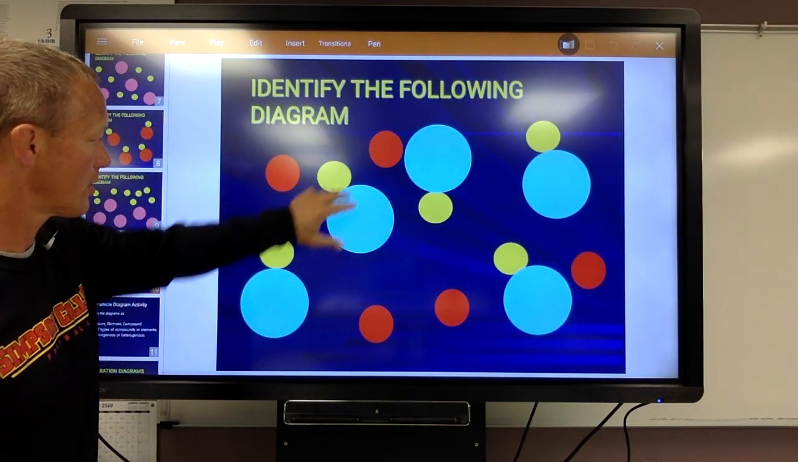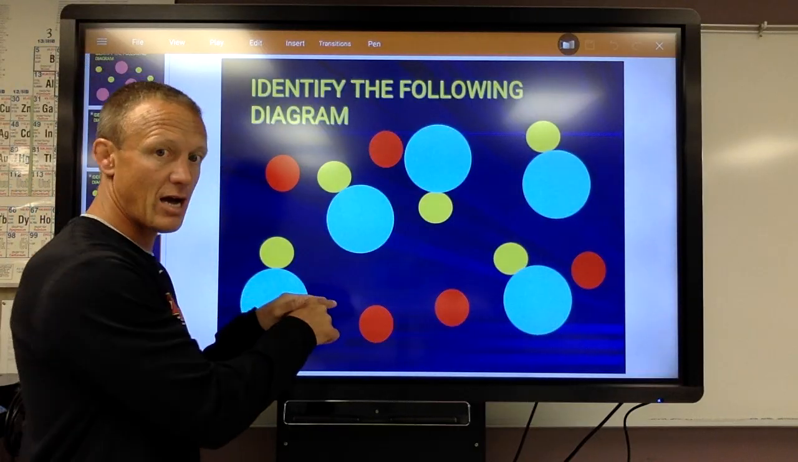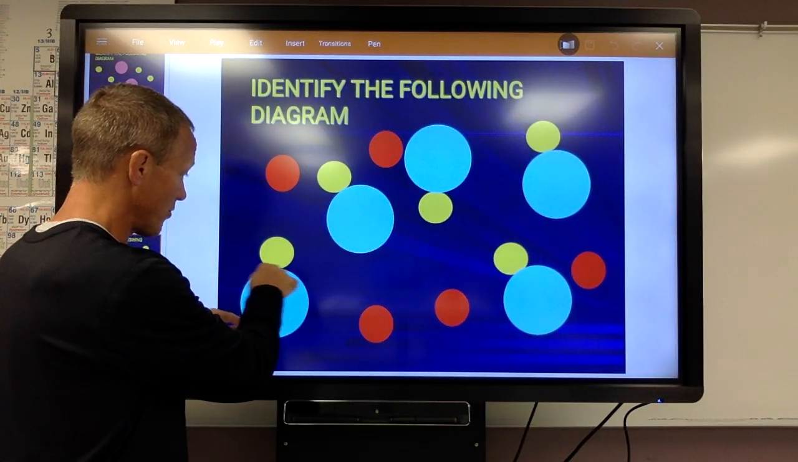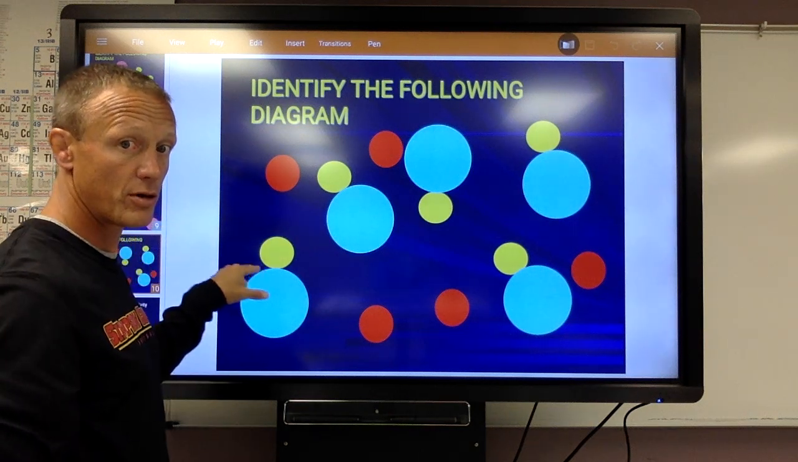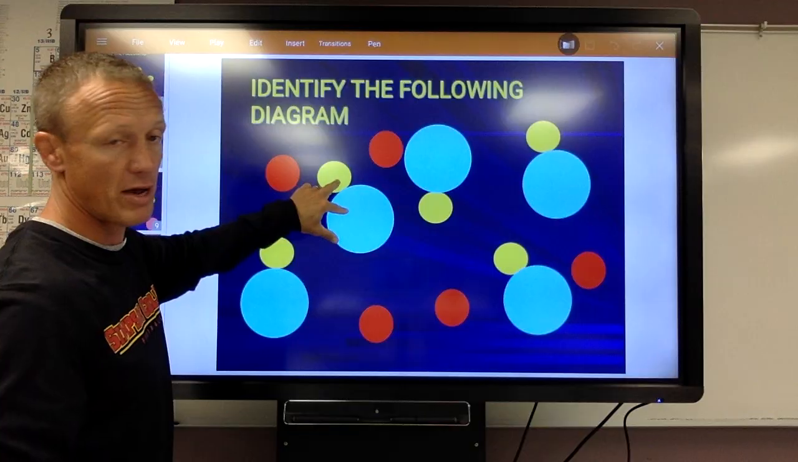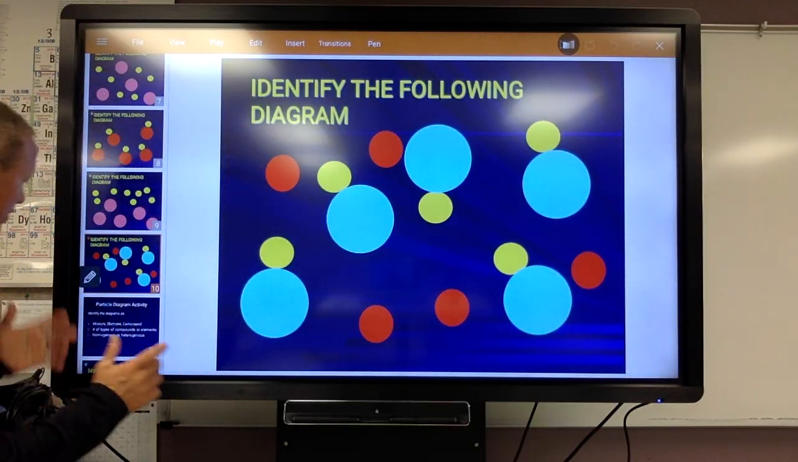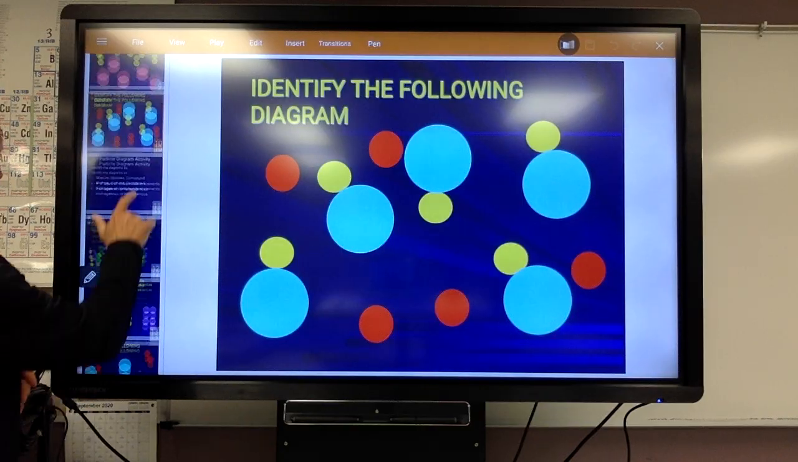Element, compound, element, compound. Notice this element is not connected to this compound. These are chemically combined, so they are bonded together. Can't break these apart, but I could separate out the red elements from these compounds. So this is a mixture of elements and compounds, but it is a mixture. Can't tell if it's homogeneous or heterogeneous in that case.